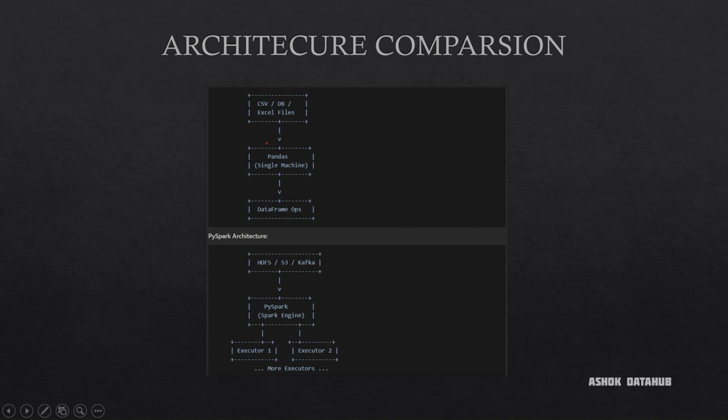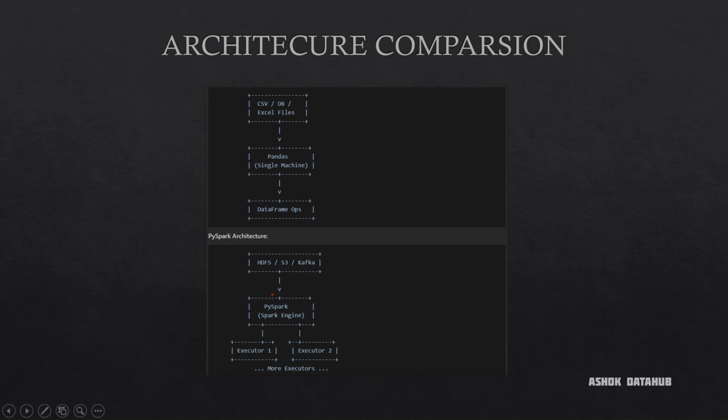Let me take an example. Suppose I have a 10 GB file to be loaded, and I want to process it through Pandas and through PySpark. When I use Pandas, it computes on a single machine, and the whole data is processed on that single machine. Whereas in PySpark, the whole 10 GB goes into the Spark engine.